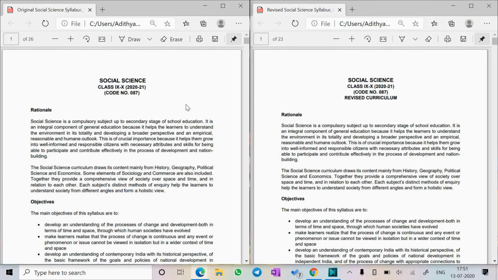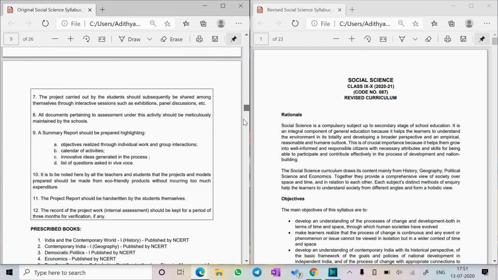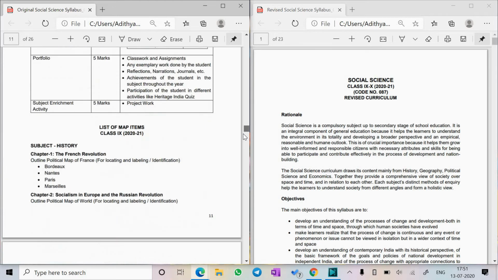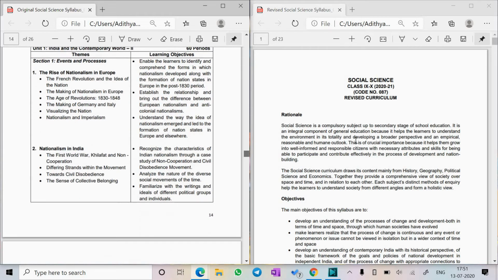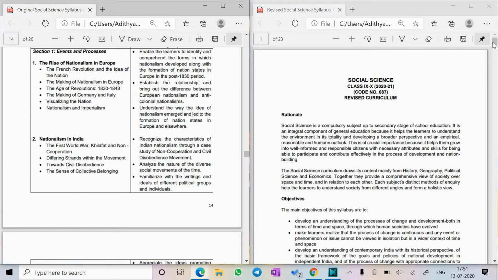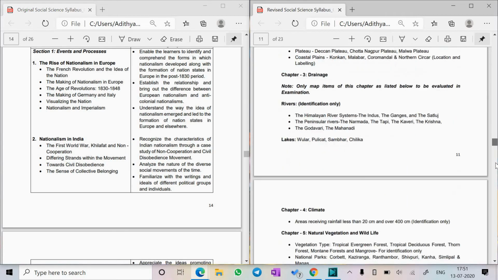Okay, so now we will be seeing the social science syllabus reduction. So this is the original 2020-21 syllabus and this is the revised syllabus. And guys, actually you all are going to be happy with the syllabus reduction because a lot has been deleted. Almost like 8 or 9 chapters has been deleted, and yeah, this is good news for a lot of people out there.